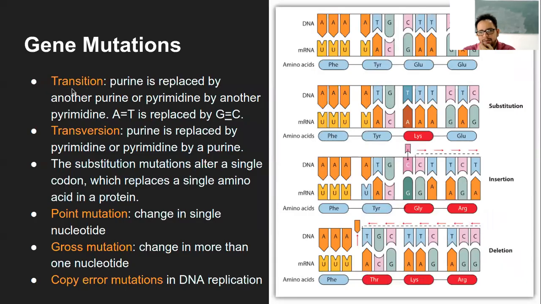Okay, so that was addition and deletion. Now, in case of substitution, right? Substitution is what we had seen here. So one particular amino acid is getting changed. Here in this case, you can see this was the normal one. C is getting changed to T. So obviously its counterpart is also going to change. C was paired with G, T will be paired with A, and everything else remains the same. But because of this one change, it leads to a change in the amino acid, and it might lead to a change in the protein structure. So that is what the substitution type of mutation is.